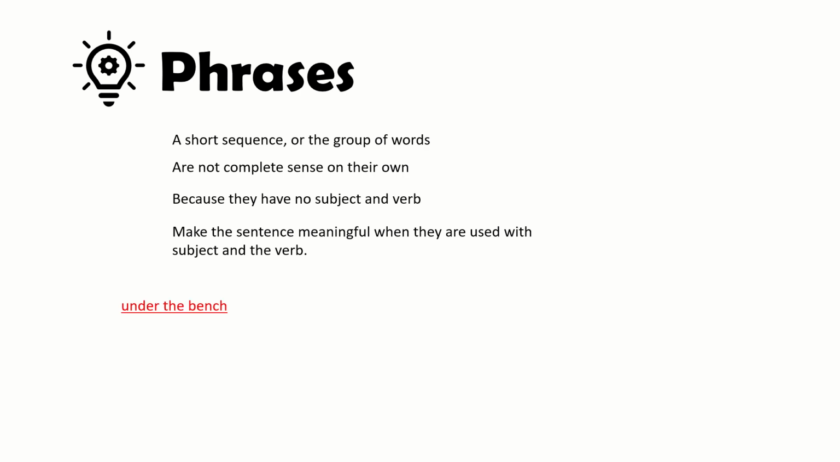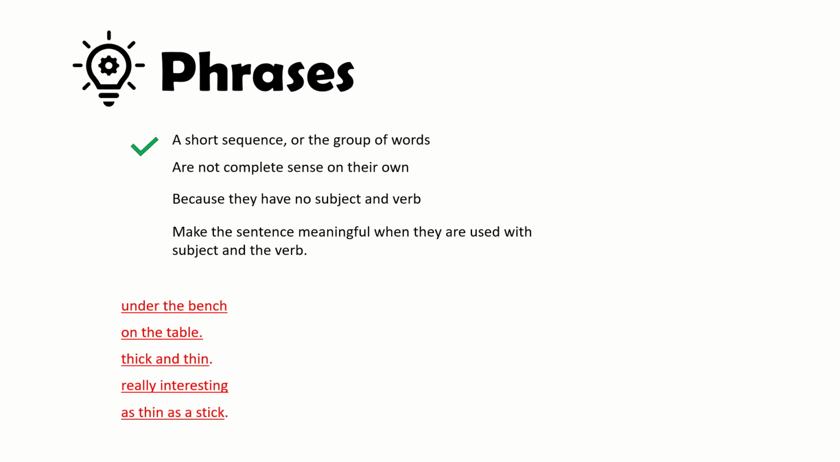The first: under the bench, on the table, thick and thin, really interesting, as thin as a stick. See, these are all phrases. Do they convey a special meaning? Do they convey the complete meaning of a sentence? No, they don't. We simply see a group of words, and they have no subject and verb. It means the first condition is satisfied.